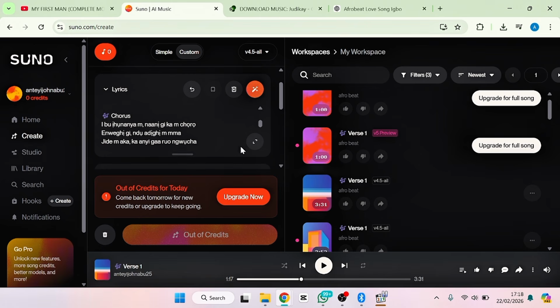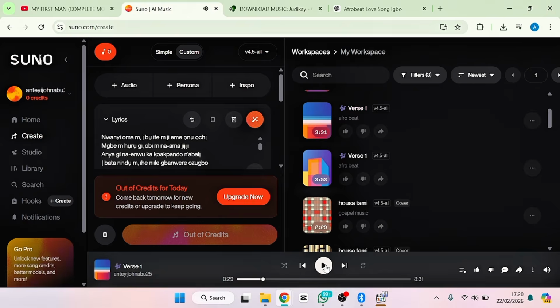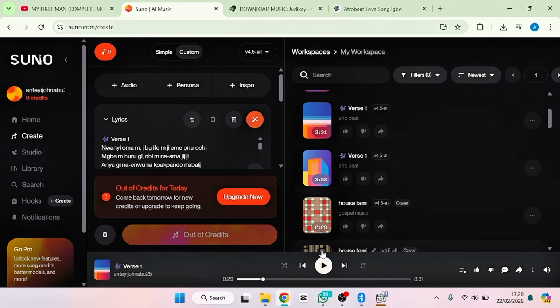Let me play it so that you see what we have. Make sure to pay attention to the lyrics. This particular one you can actually edit the lyrics. The lyrics that ChatGPT gave us, you can edit them now. Be looking at these lyrics as it's going.